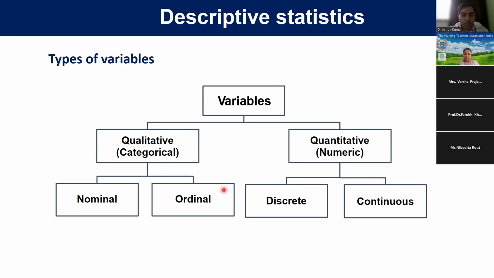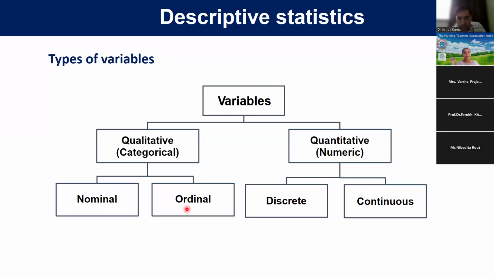When we talk about ordinal, it means we can give rank, order. For example, disease severity: mild, moderate, severe. If we can give order, like levels of pain: no pain, mild pain, moderate pain, and severe pain, that is ordinal type. But if we are measuring pain on a numerical scale, 0 to 10, that is quantitative.